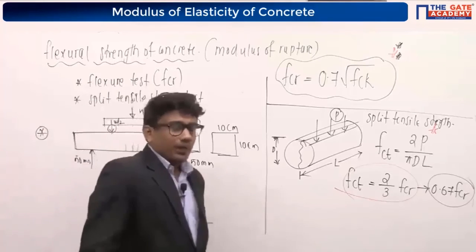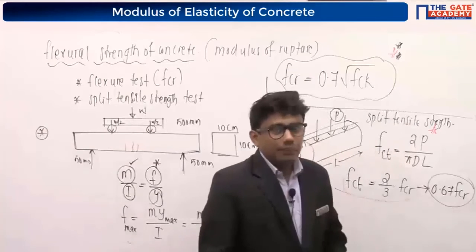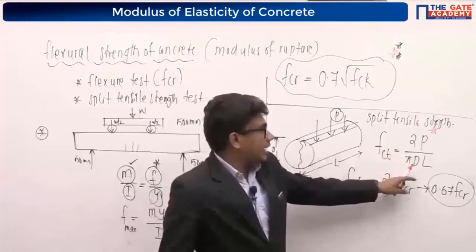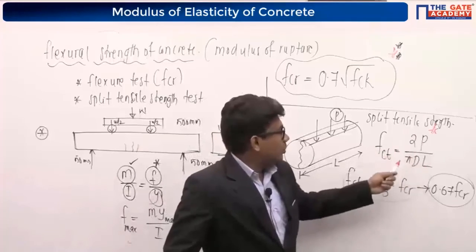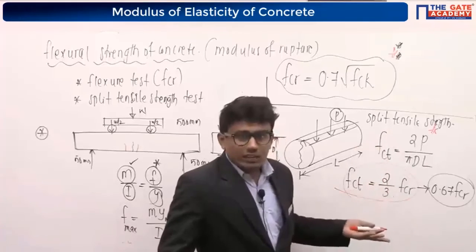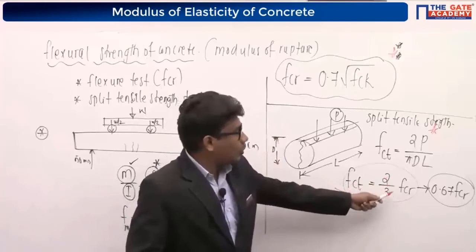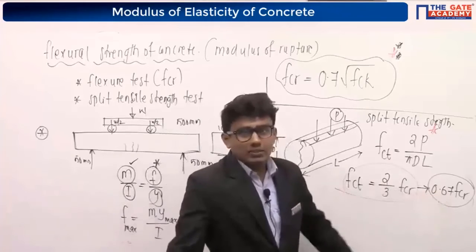You can see the figure there. You can see the cylinder, that arrangement is there, in the PPT. This is called split tensile strength, that is obtained by 2P by pi DL, where D is the diameter of the cylinder and L is the length of the cylinder. If you use this equation, you will be getting the split tensile strength. IS code is not giving an equation for it; instead, it gives a relation that it will be equal to 2/3 of FCR, or 0.67 FCR.